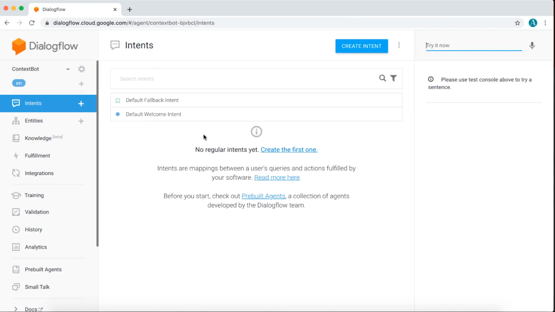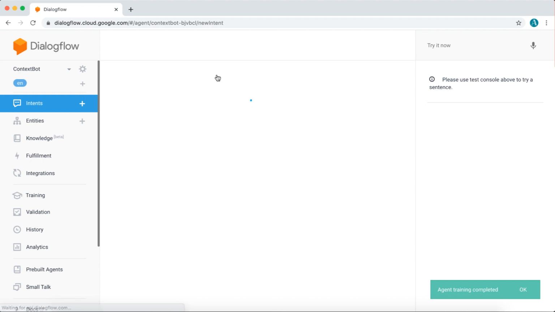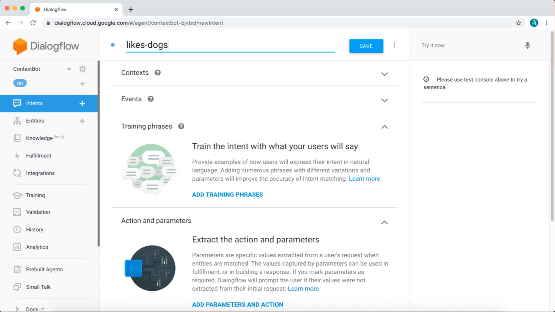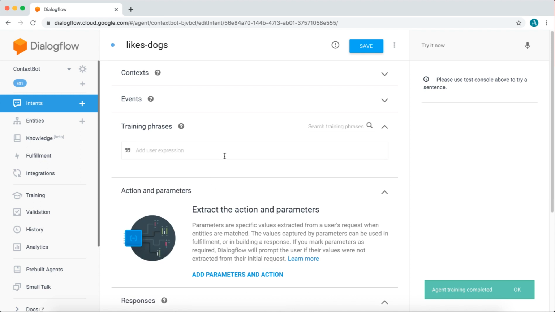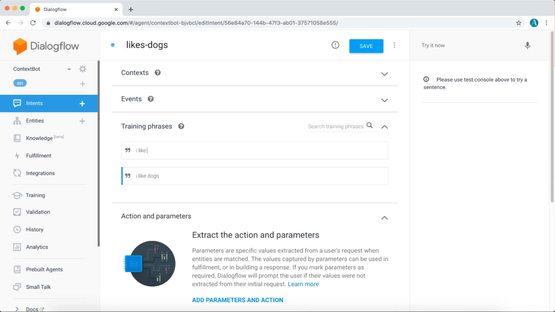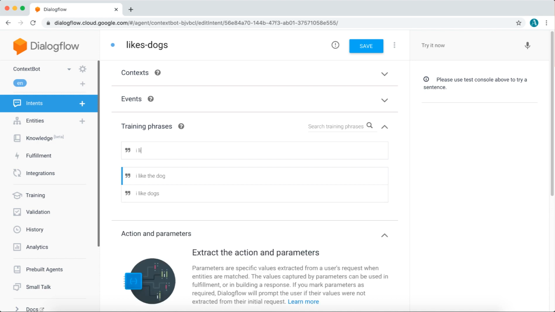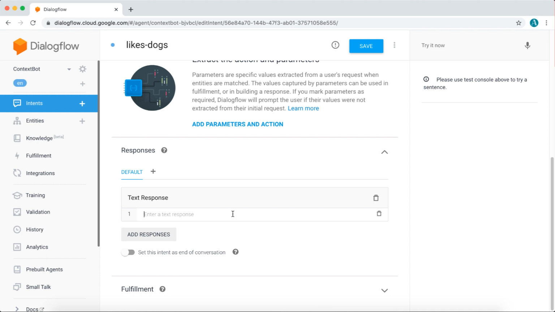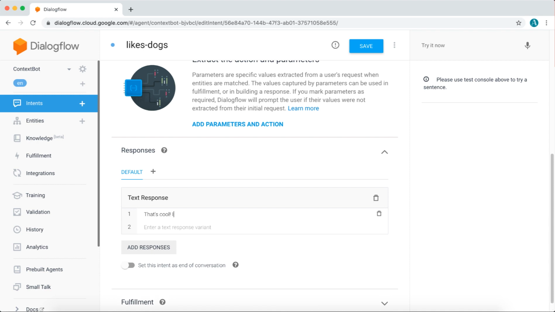So for the next step, we're going to create our first intent. Let's name this likes dogs. Next, let's add a few training phrases. I like dogs, I like the dog, I like a dog, I like my dog. Now let's add a text response. We'll have the bot say, that's cool, I like dogs too.